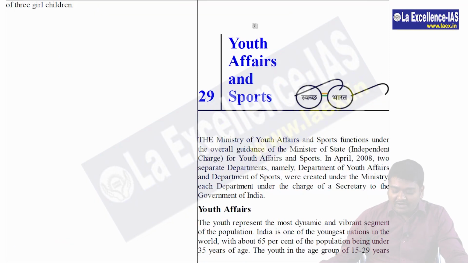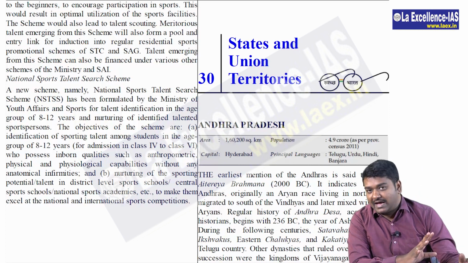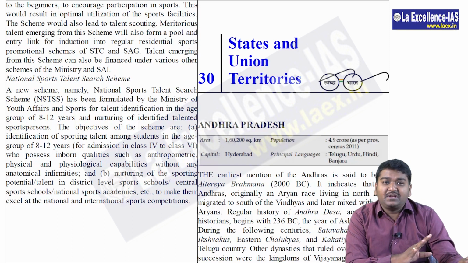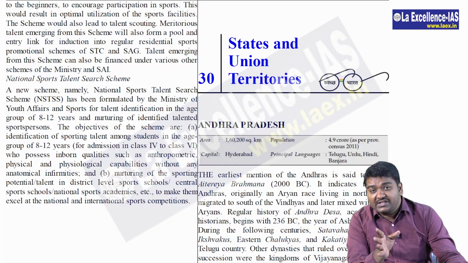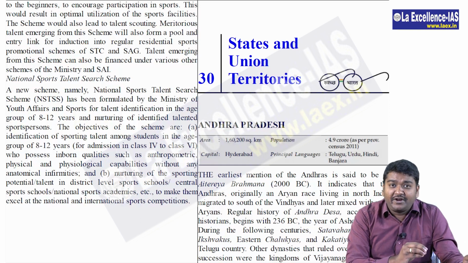Then in 805 you have about youth affairs. First you should know who exactly youth is. The age group between 15 to 29 years. Earlier it was different. Now according to the international standard they have brought this. So guys, there is nothing much to see in youth affairs chapter as well. At max they may ask you about the youth policy and the age. Nothing much. So you can use the age in mains. Even they won't ask you a question about it. So you can be confident with this.